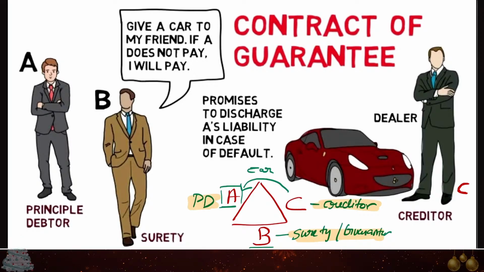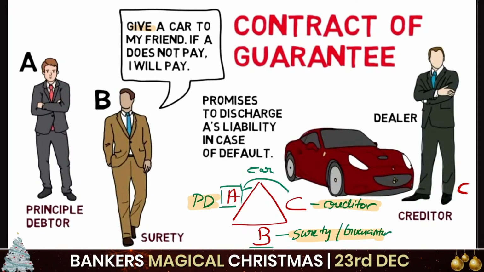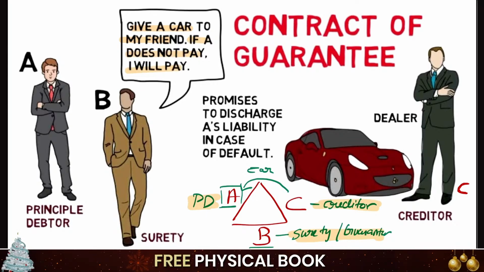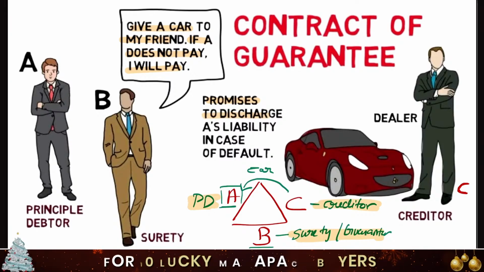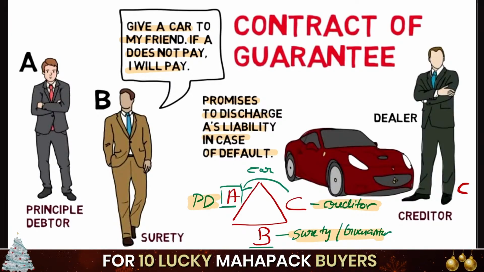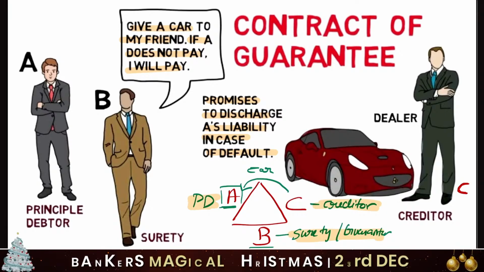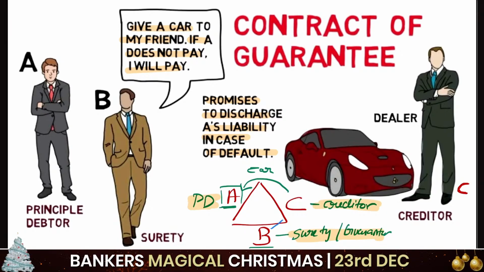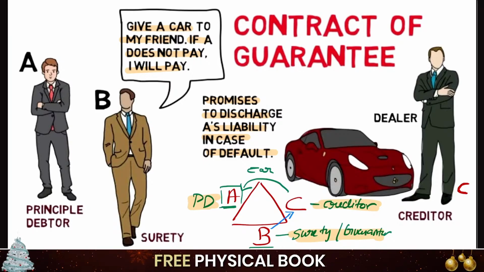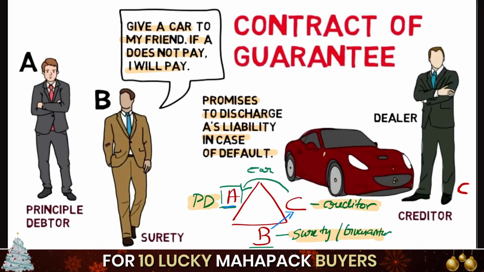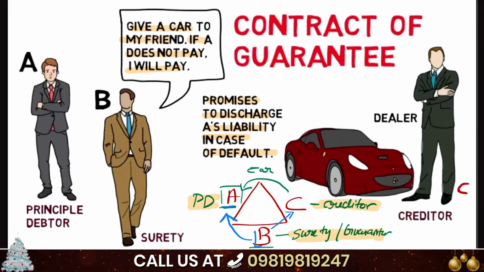As in the example, you can see the surety is saying to the creditor, give a car to my friend. If he does not pay, I will pay. And he promises to discharge A's liability in case of default. It means if A is not able to pay the money, then B will come. And always remember class, if B is helping, it means B is paying C the price when A is not able to pay. After that, B will demand his money from A. So this is very important.